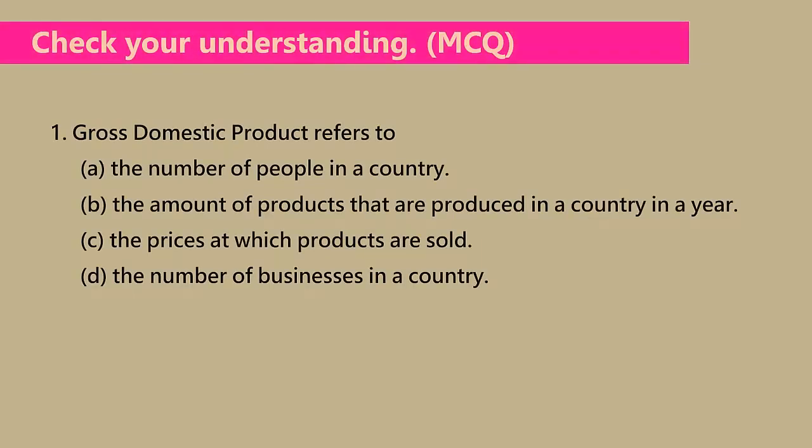Now, let's check your understanding. Choose the correct answer from the multiple choice questions below. Gross domestic product refers to the number of people in a country, the amount of products that are produced in a country in a year, the prices at which products are sold, or the number of businesses in a country. Yes, the correct answer is B. That is, GDP refers to the amount of products that are produced in a country in a year.